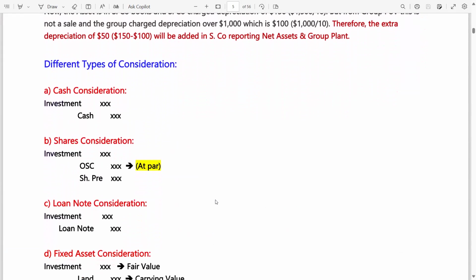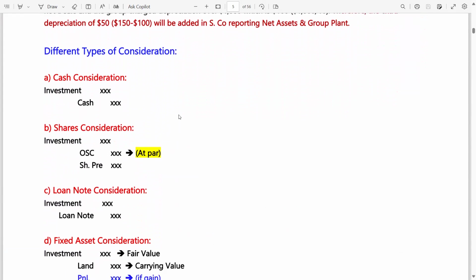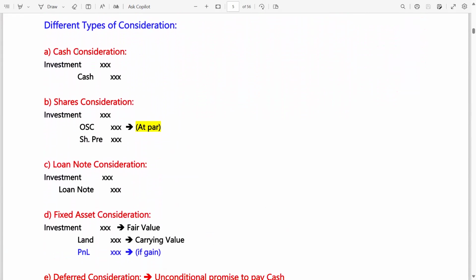Okay, now different types of consideration. It is not mandatory or necessary that the parent company, the investor, always pays in cash. What if the investor, P company, pays in cash? So the entry is investment debit, cash credit. If it pays in shares, now you can understand why I have not discussed this topic previously, because there are so many standards, IAS, IFRS, which you don't know before this. So you can't solve IFRS 10 consolidated questions.